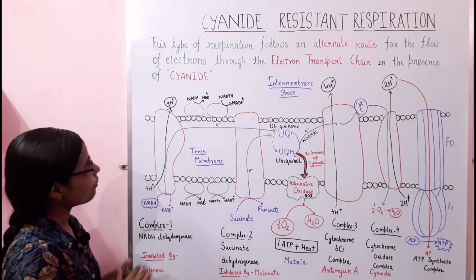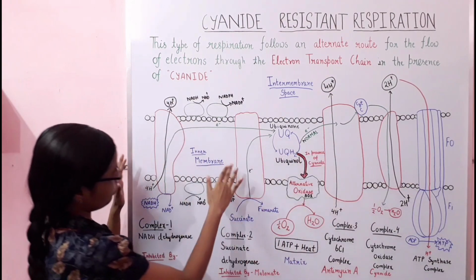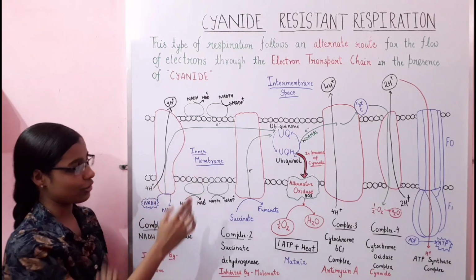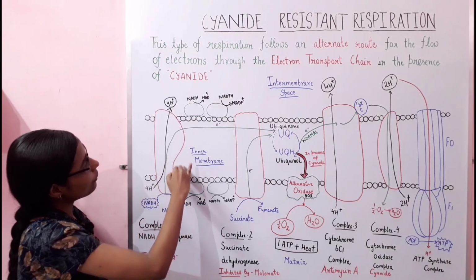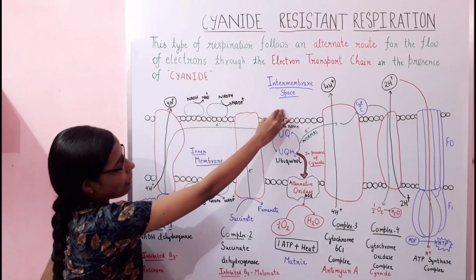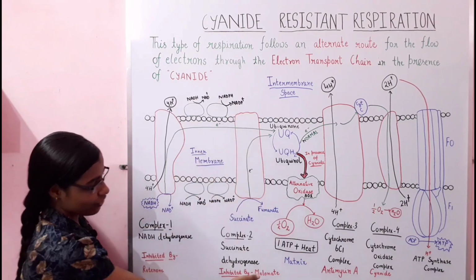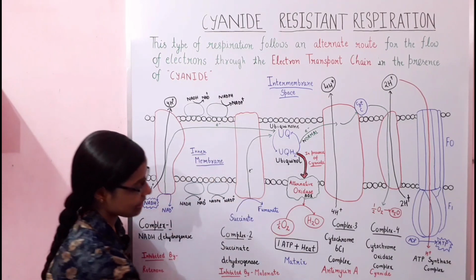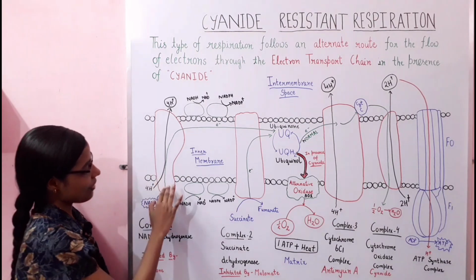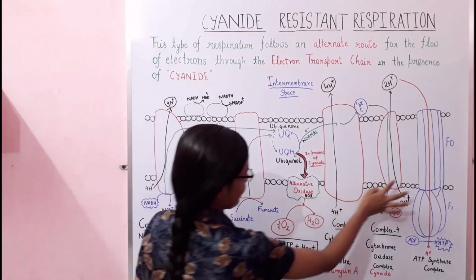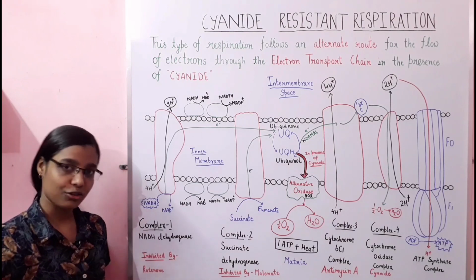Firstly, this one is the inner membrane of the mitochondria in which the electron transport chain takes place. Above it is the intermembrane space within the mitochondria, and in the central portion of the mitochondria there is the matrix. Now we have a certain set of complexes present within the inner membrane of the mitochondria.